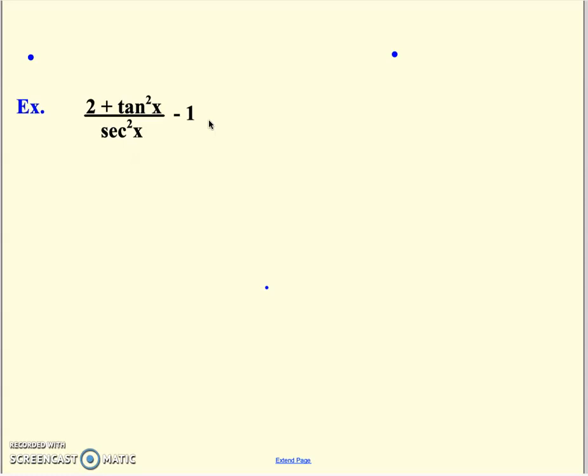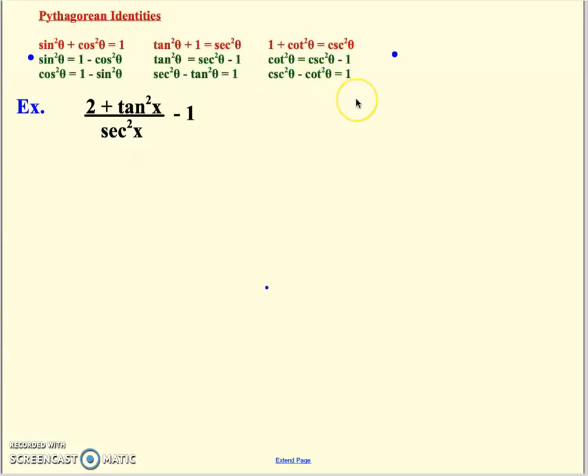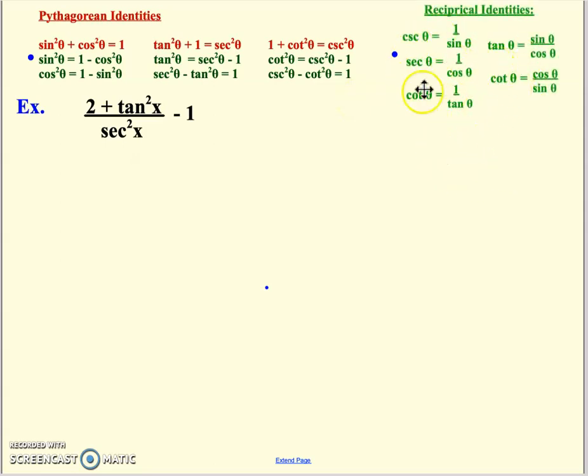But again, when I look at any identity problem and I'm trying to decide how to get going, it's like, what part of the identity sheet does this drive me to? There should be some things in here that just quickly push me to some spot in the identity sheet. And when I see those squares, right away my first thought is head to the Pythagorean identity part. There's also our basic ones that are useful almost all the time somehow, but where do I start? What's my substitution?